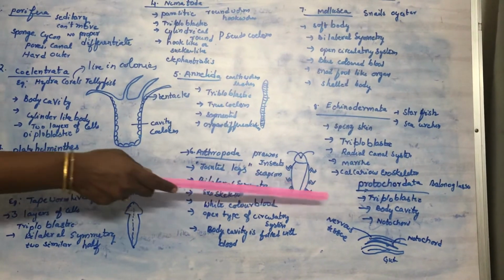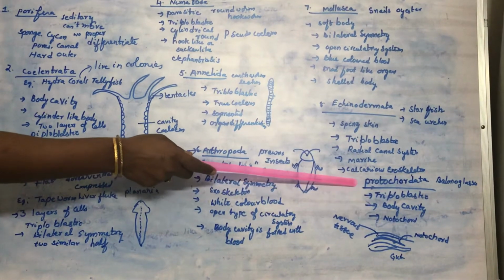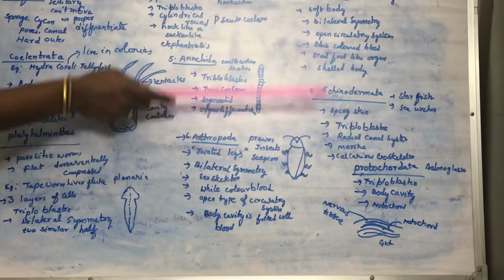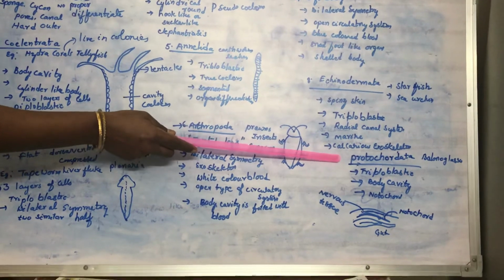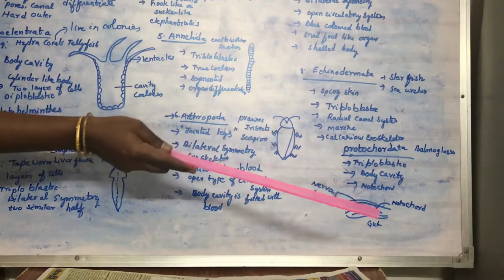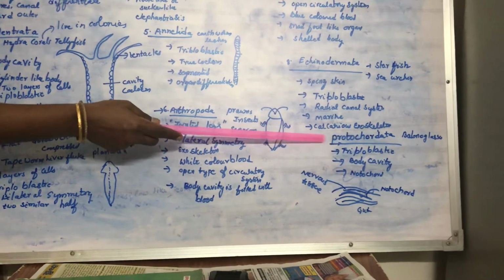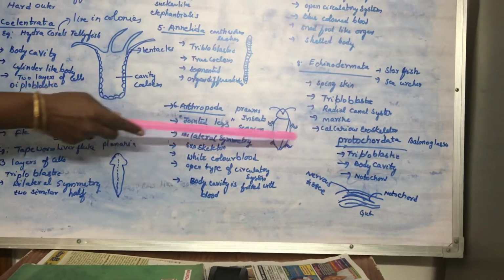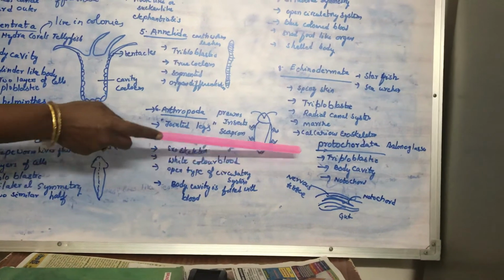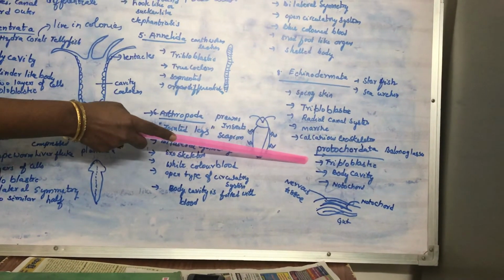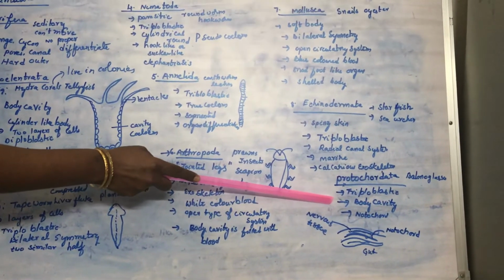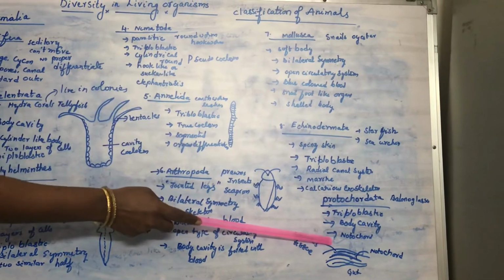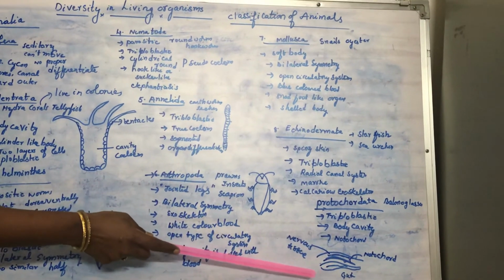Another major group is Protochordata, and these are all lower animals. Here the evolution starts; we are all chordates, well developed animals, and there is a link between these animals and chordata. We call it Protochordata, and these protochordates are triploblastic. They have a body cavity, a true coelom, and a very special thing compared to this group of animals: we have a notochord.